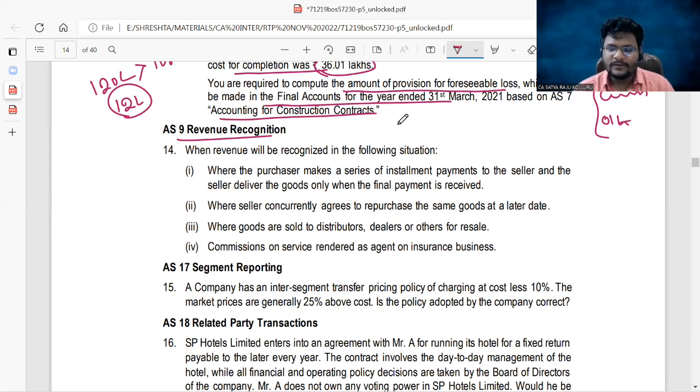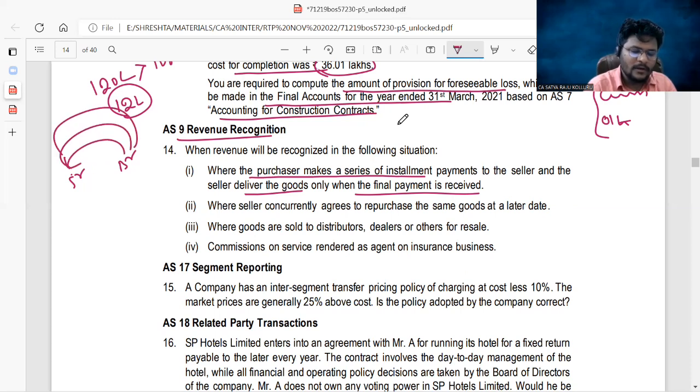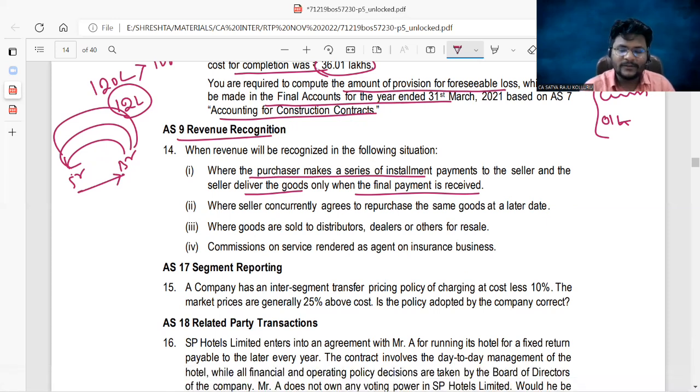You need to understand the situation, and then you can provide the answer. Generally, we can recognize the revenue where the purchaser makes a series of installment payments to the seller, and the seller delivers the goods only when the final payment is received. Here is a seller, here is a buyer. The buyer is paying installment payments, but the seller will deliver the goods after getting the final installment only.